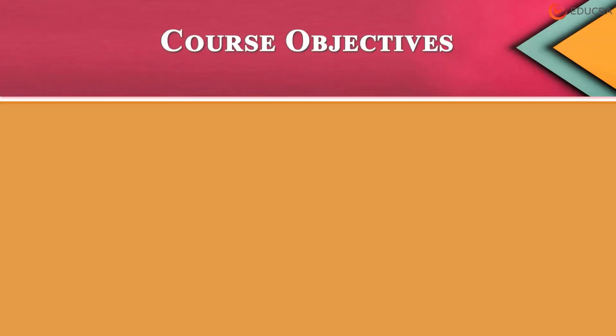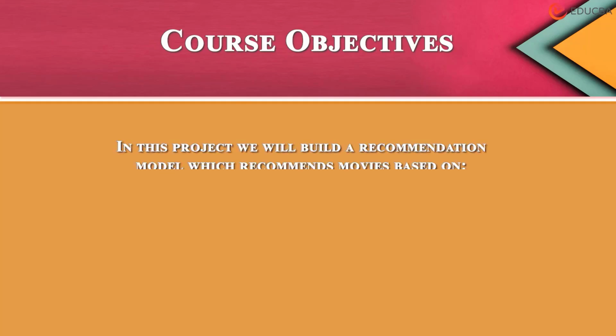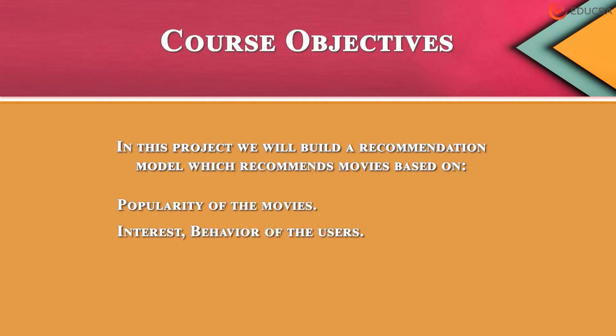Now, what is the course objective? In this project, we will build a recommendation model which will recommend movies based on the popularity of the movies and the interest and behavior of the user. Popularity of the movies will be our simple recommendation engine, and based on the interest and behavior of the user, this second one is our complex model of recommendation engine.